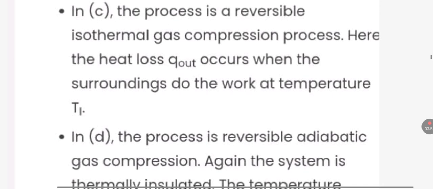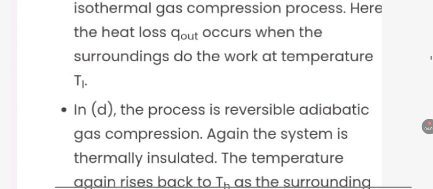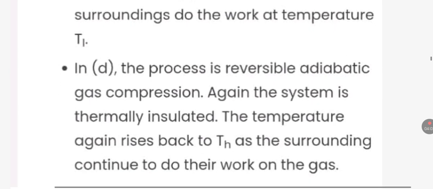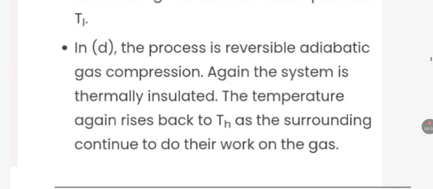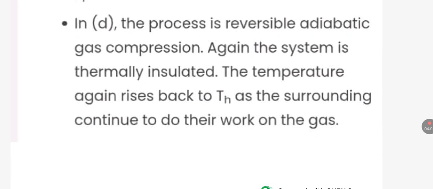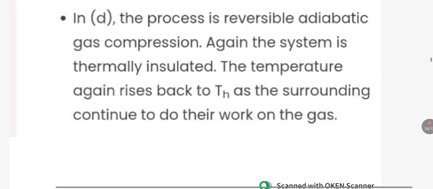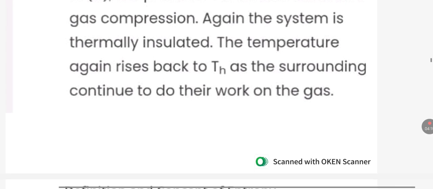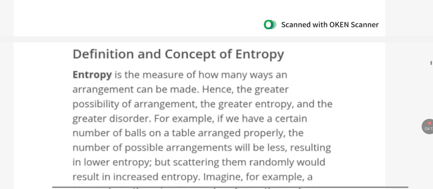Here the heat loss Q occurs when the surroundings do work at temperature T. In D, the process is reversible adiabatic gas compression. Again, the system is thermally insulated. The temperature again rises back to TH as the surroundings continue to do work on the gas.